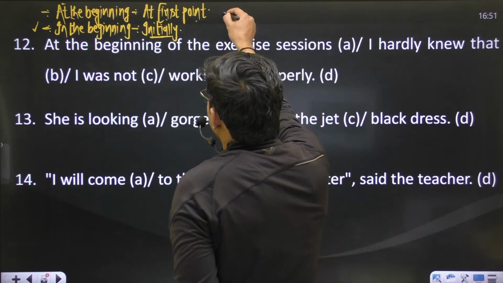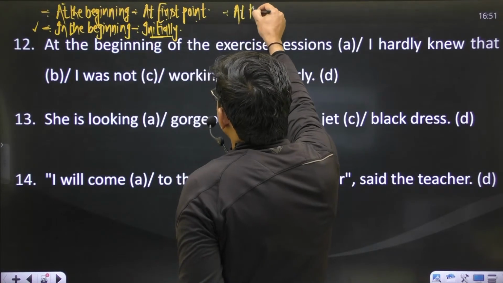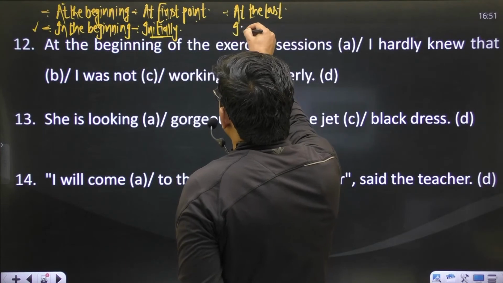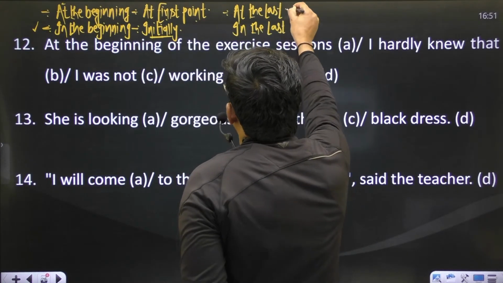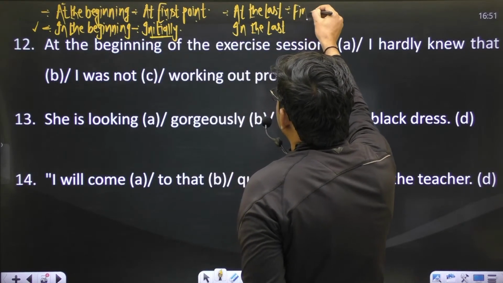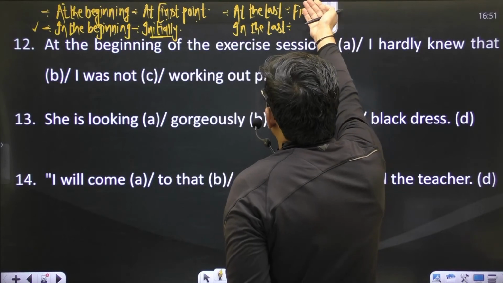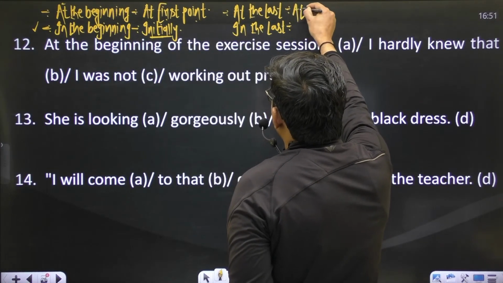Another pair of phrases we also have is "at the last" and "in the last", right? "At the last" means at the last point, and "in the last" shows the sense of finally, right?